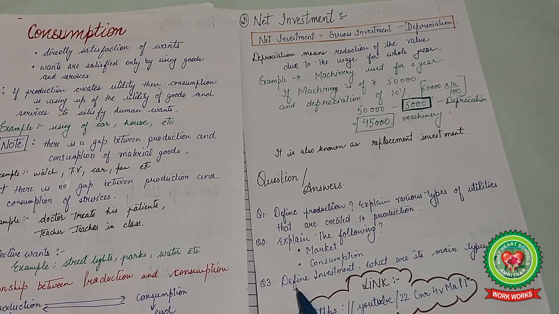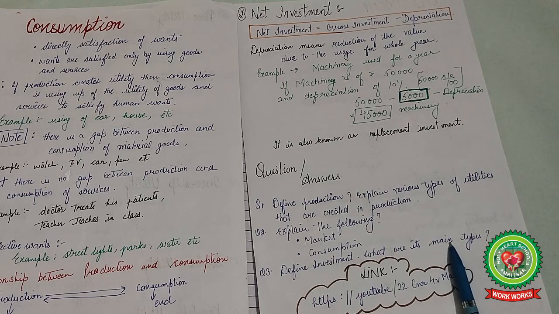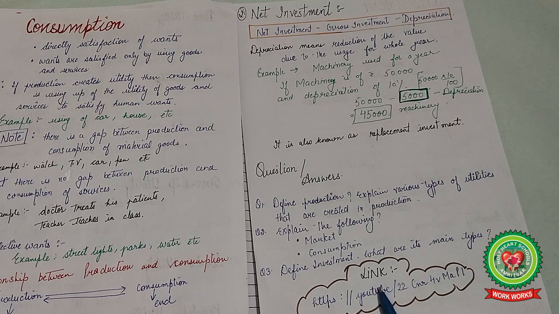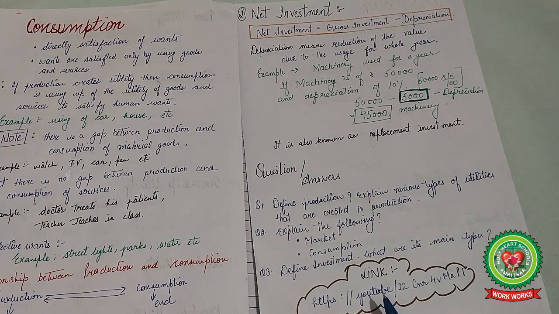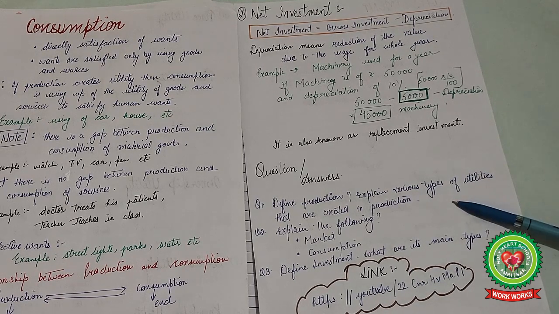The third question is define investment and also provide the various types of investments involved in it. So you can go through various links on YouTube and the internet so that you can write better answers to these questions.